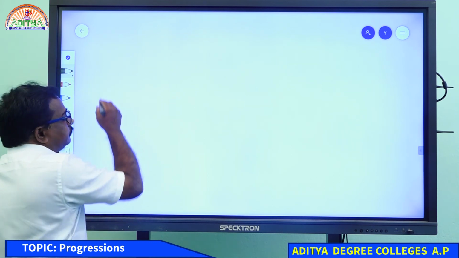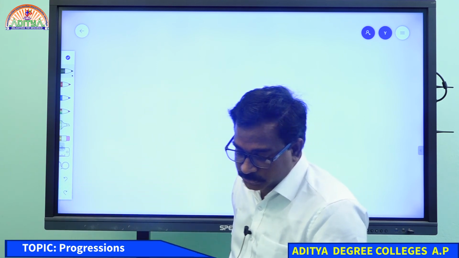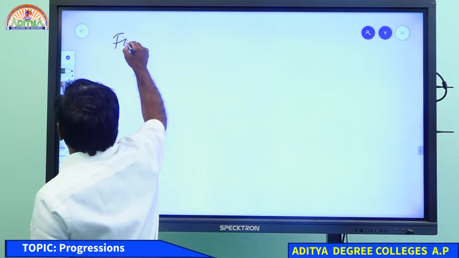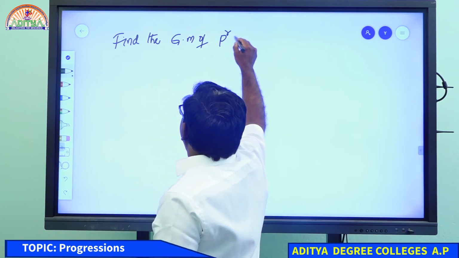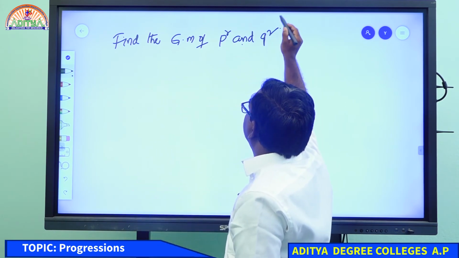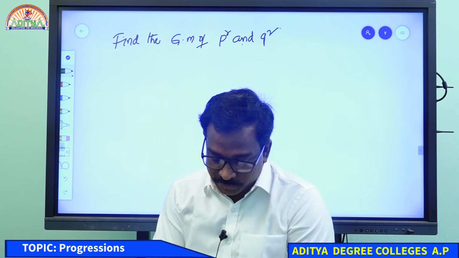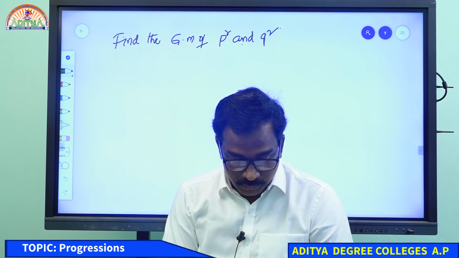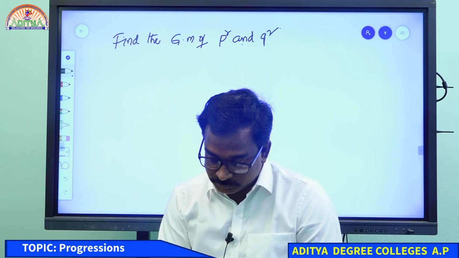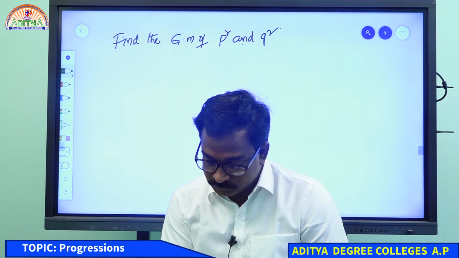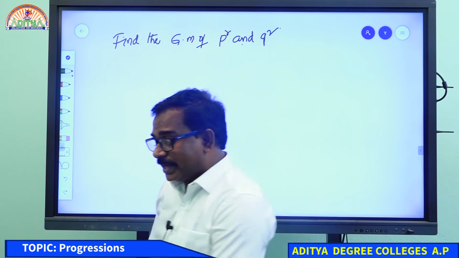One more example. Find the geometric mean of p square and q square. Can I get an answer from any one of you? It will take only 10 seconds to write the answer.